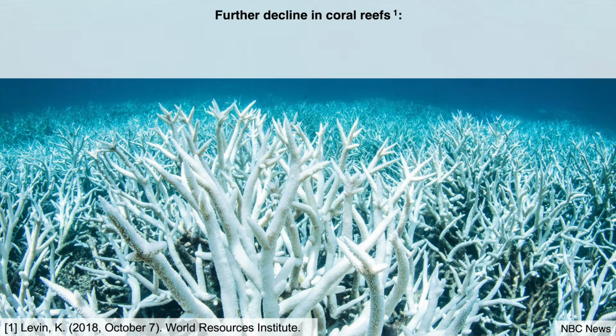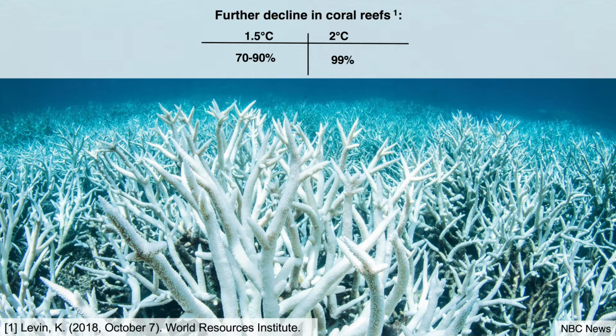For coral reefs, there would be further decline: for 1.5C, 79% further decline versus 2C, which is 99%. Currently, we on Earth are on the path of more than 2 degrees Celsius warming if we continue the way we emit greenhouse gases into the atmosphere.